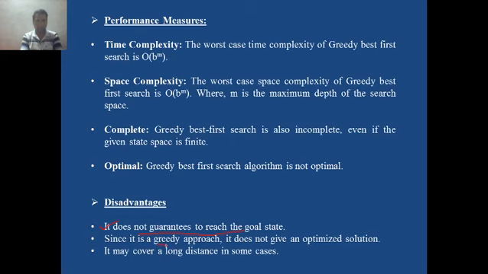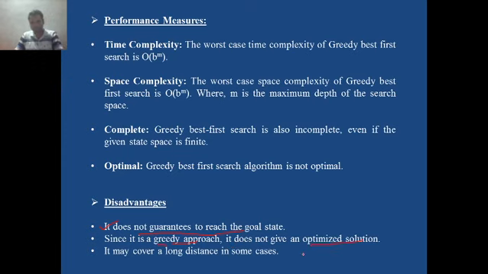It does not follow the high cost path, the high cost node. It will not expand or explore the high cost node. It will always explore the low cost node. That's why it is a greedy approach. And because of the greedy approach, sometimes it will not get an optimized solution.